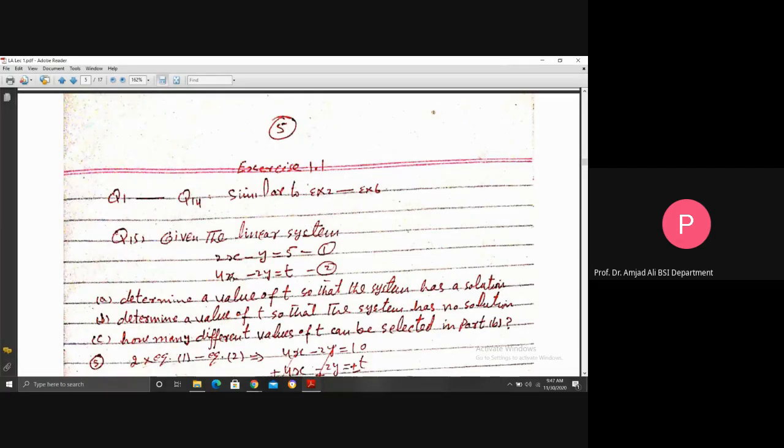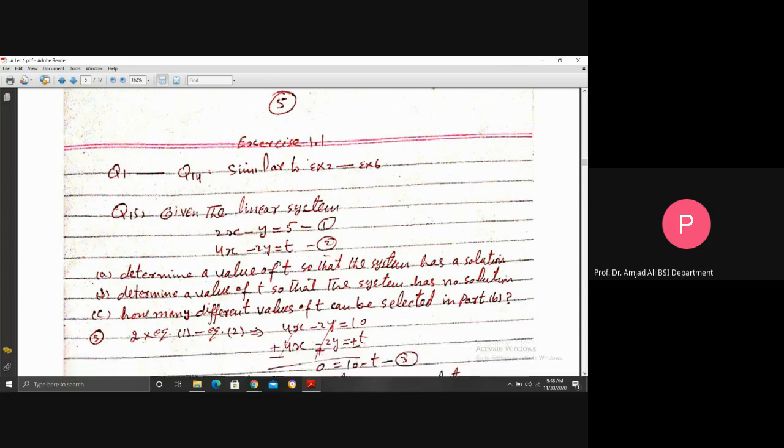So this is just like example 2 where the solution did not exist. Now see, we have here, this side is twice of this side. You see by that example 2, this side should be twice of this side. Means twice of 5 is 10. If t is equal to 10, then the solution will exist.